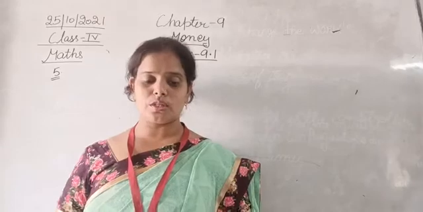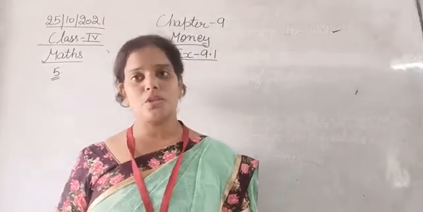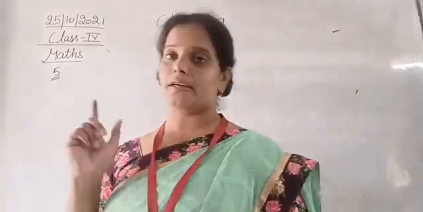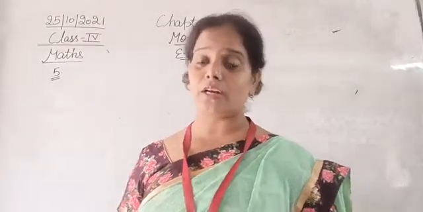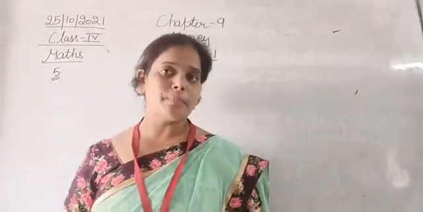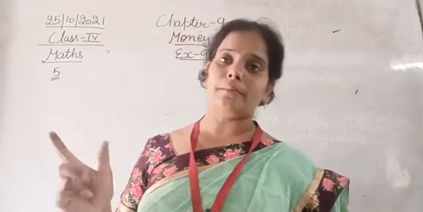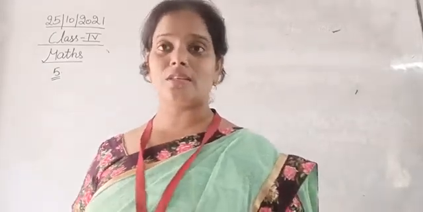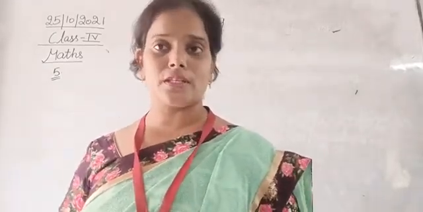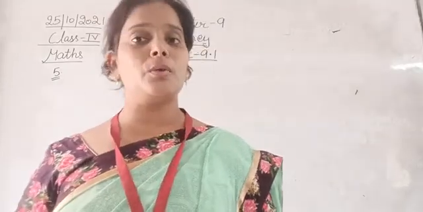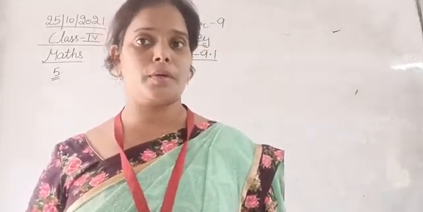What notes are these? So Meenu went to the market and bought a talcum powder and a packet of potato chips from a shop. The cost of the talcum powder and the potato chips is rupees 75. इन दोनों की कॉस्ट कितनी है 75. So Meenu had to pay rupees 75 to the shopkeeper.